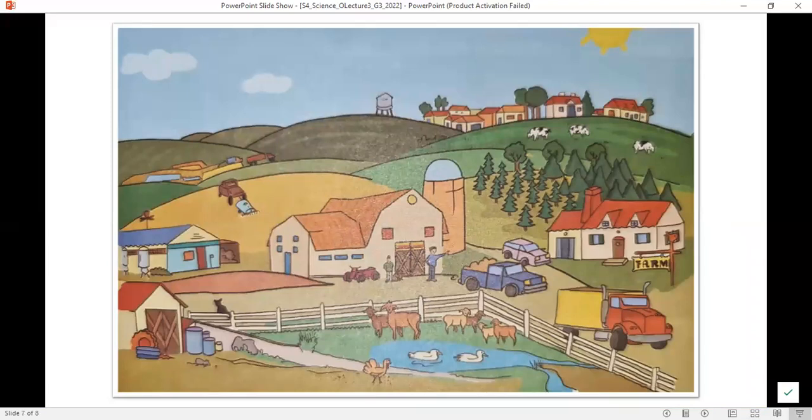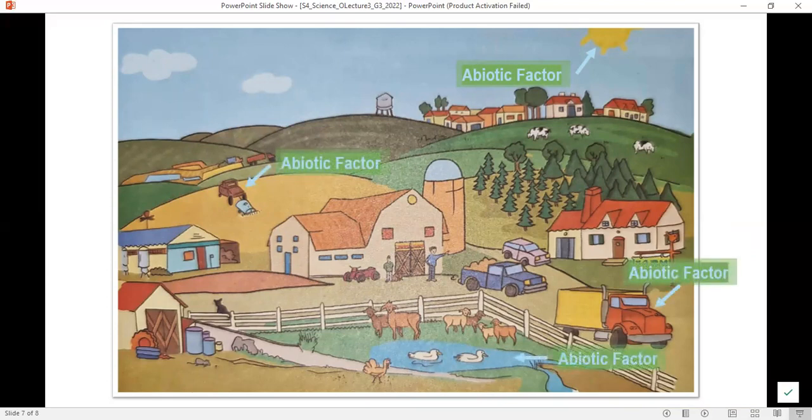Here we have another ecosystem. How do I know that I have an ecosystem? Because there are non-living things, or we also call them abiotic factors. Abiotic factors are non-living things. The sun is an abiotic factor. These trucks are abiotic factors. Water, look at the water. The water in the pond is also an abiotic factor, okay? The air is also an abiotic factor. Everything that is non-living is called an abiotic factor.